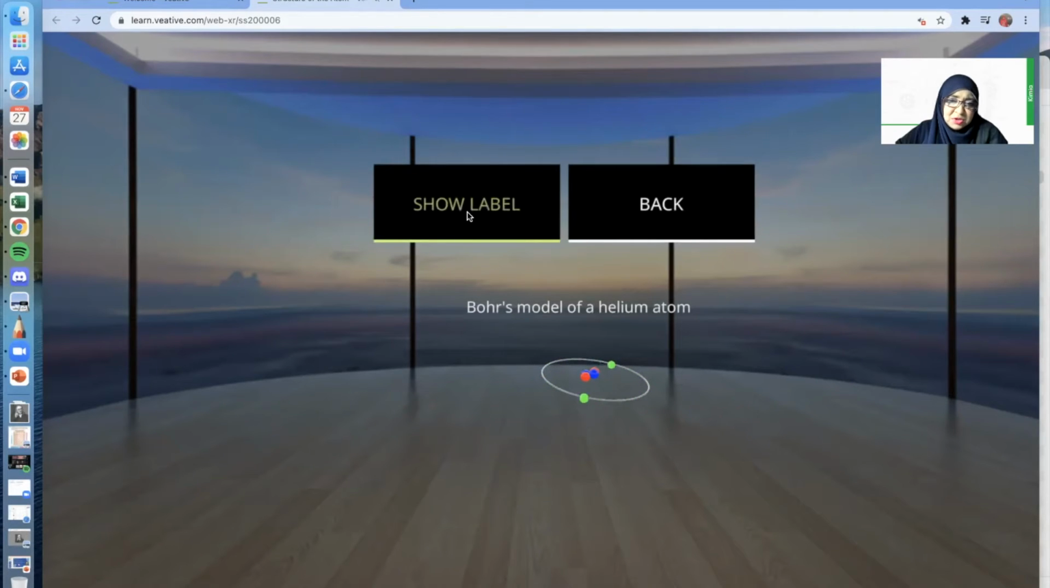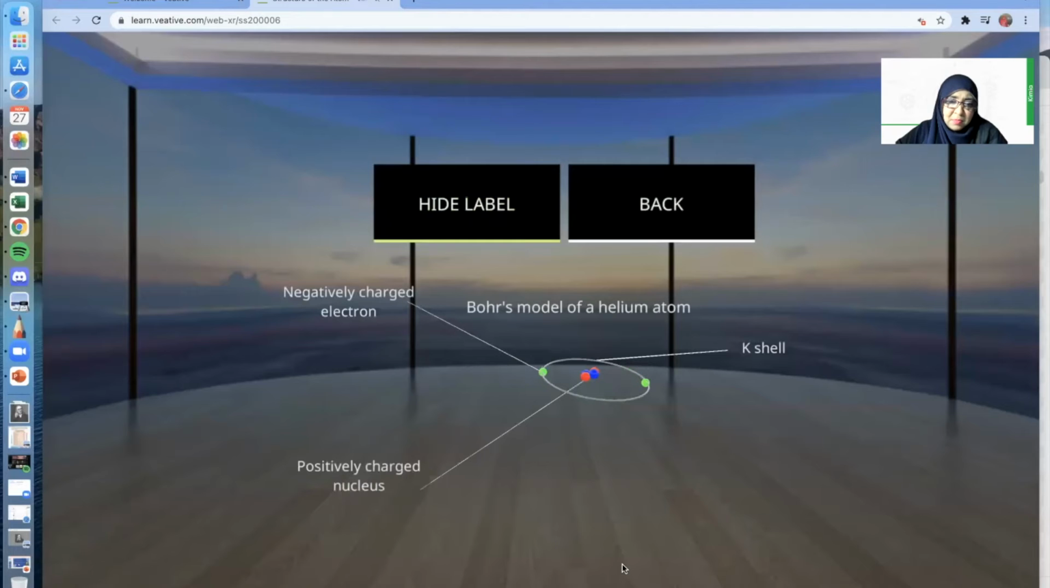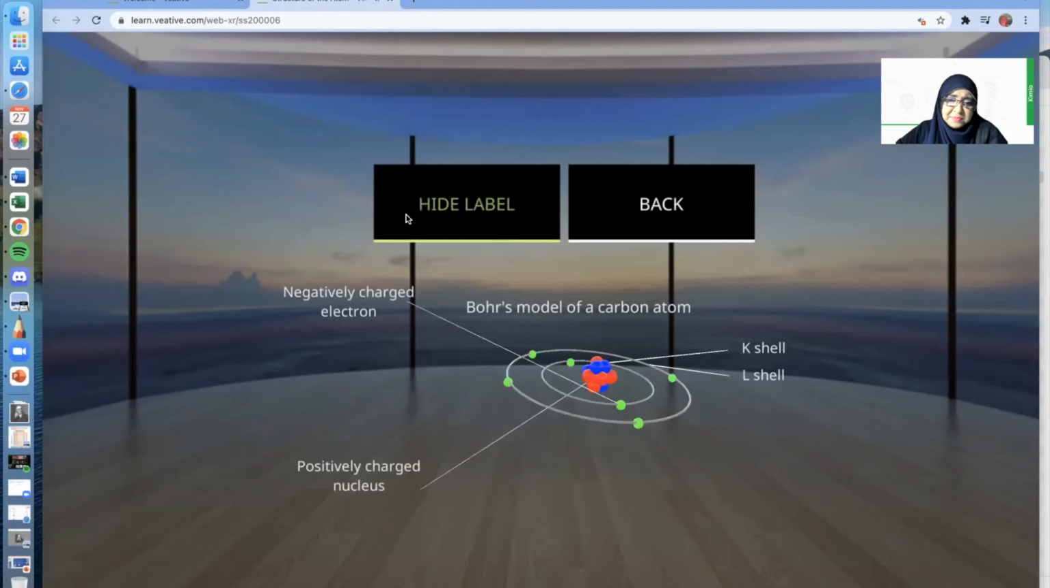Let me show the label. The negatively charged electrons are actually moving in their own shell, and the nucleus is still a positively charged nucleus. Okay, we're going to go back. Let's look at the carbon atom. This time you can see there are two shells, the K shell and the L shell, where the electrons are actually moving in their own orbit.